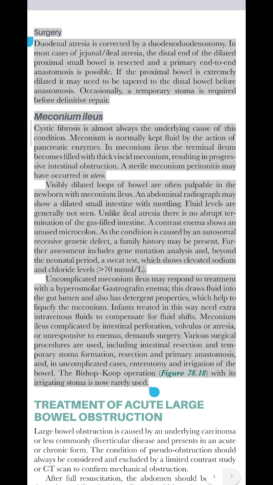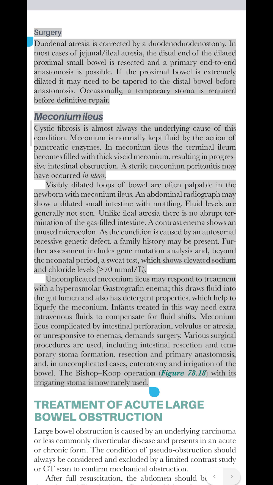Meconium ileus. Cystic fibrosis is almost always the underlying cause of this condition. Meconium is normally kept fluid by the action of pancreatic enzymes. In meconium ileus, the terminal ileum becomes filled with thick viscid meconium, resulting in progressive intestinal obstruction. A sterile meconium peritonitis may have occurred in utero. Visibly dilated loops of bowel are often palpable in the newborn with meconium ileus.